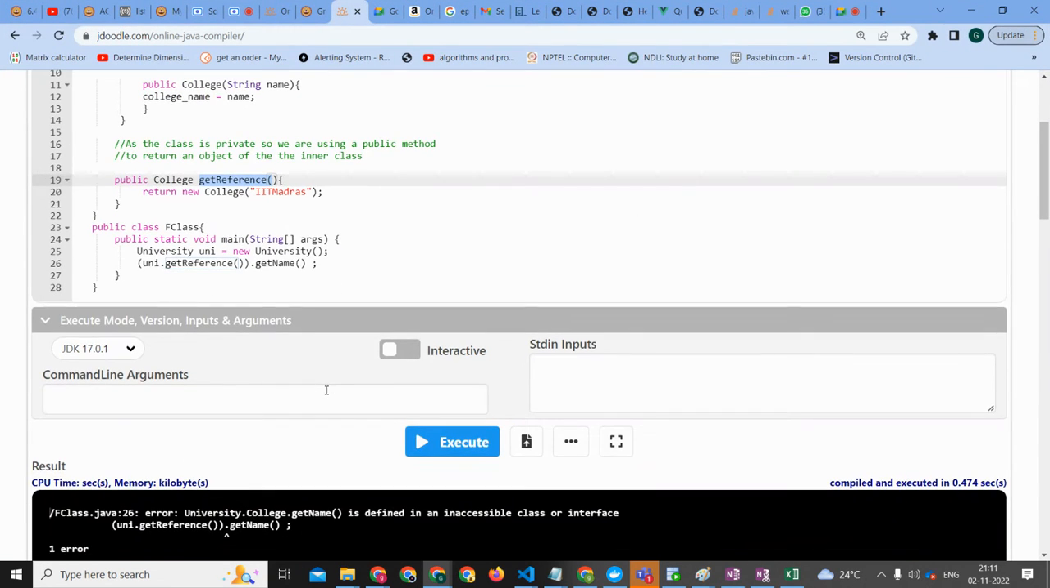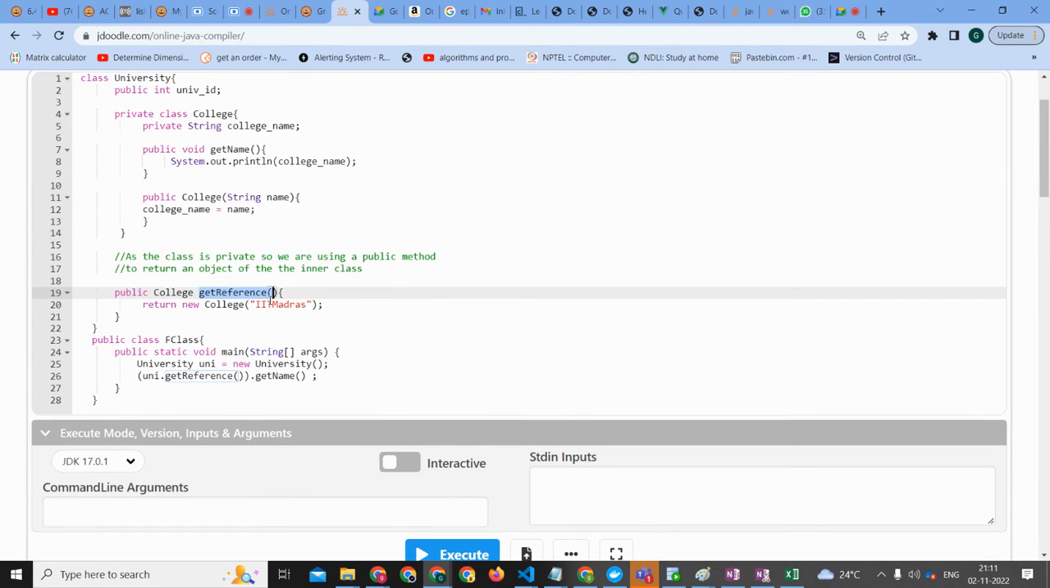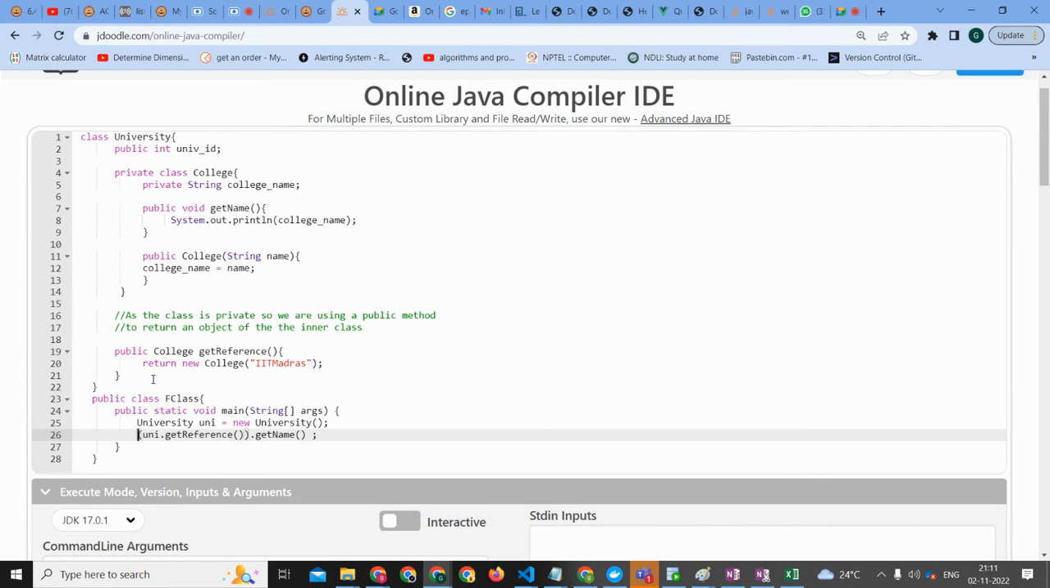Okay, let's come back. I don't know what his question is, but let's go back to the other people's question. So why is this an inaccessible class or interface? So get reference is giving us an object of a private class, right? Uni is of a university type. Correct. So when you are using uni dot get reference, it's a public class. After that we don't have access to this college thing.